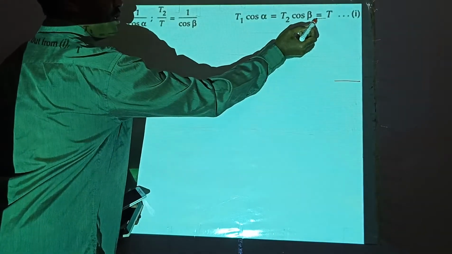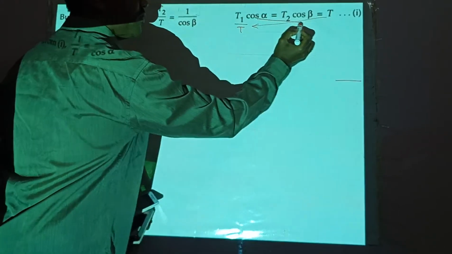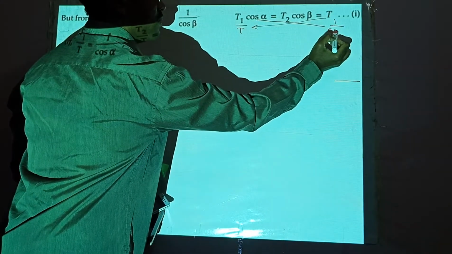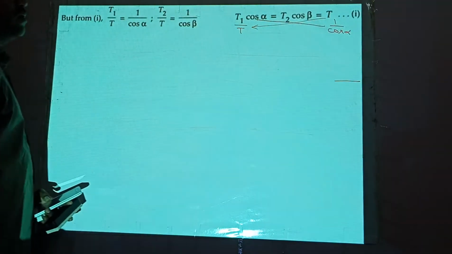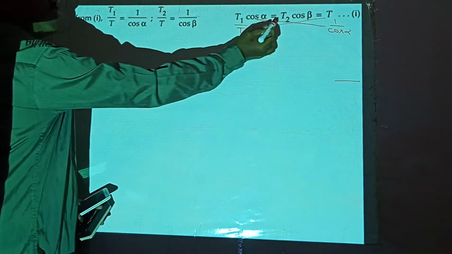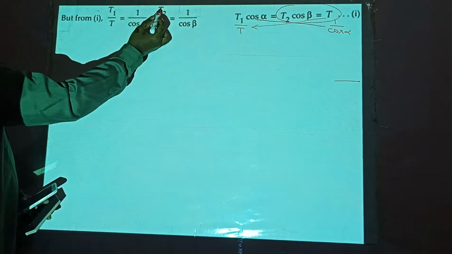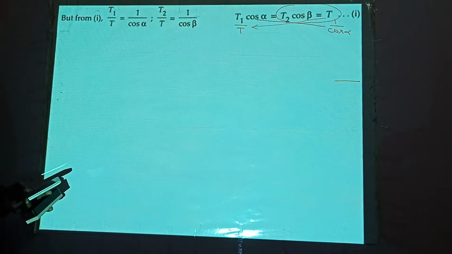If you take this T here, you will get T here. If you shift this here, you will get 1 by cos alpha. So T1 by T is 1 by cos alpha, and similarly, if you simplify this too, what you get is T2 by T is equal to 1 by cos beta.